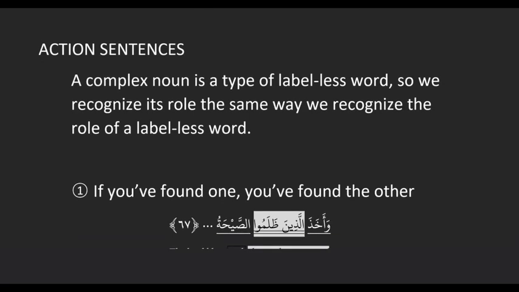So a complex noun, if you think about it, is actually a type of labelless word. Because they play normal roles, but they don't change. They can't take labels. You don't have, like, alladhi with a different ending or something like that. It's just always alladhi, right? So it's labelless. So the way we determine the role of a complex noun in the sentence is the same way we determine the role of a labelless word. And that's something we already did, right?